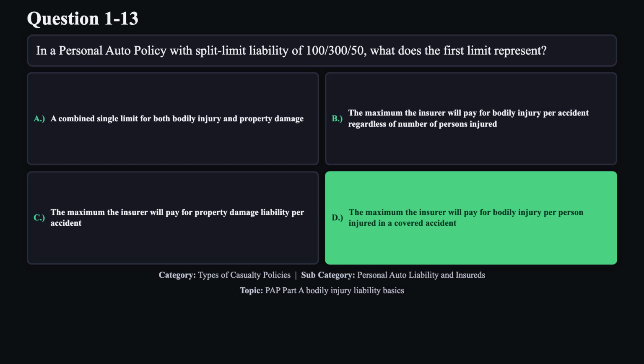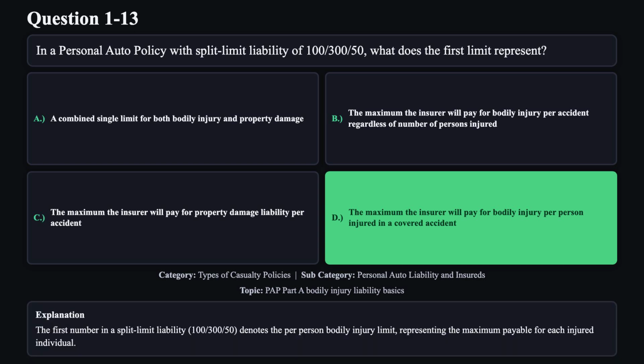The correct answer is D. The first number in a split limit liability, 100-300 divided by 50, denotes the per person bodily injury limit, representing the maximum payable for each injured individual.